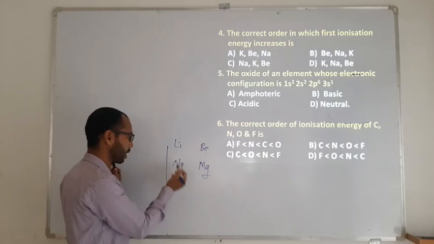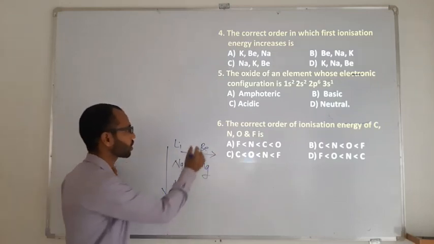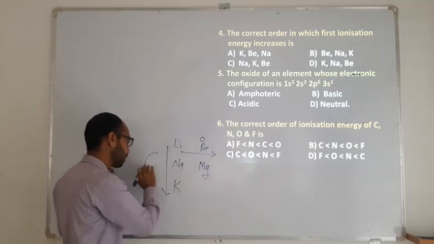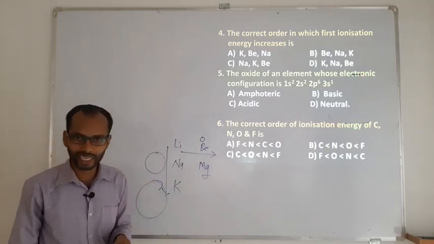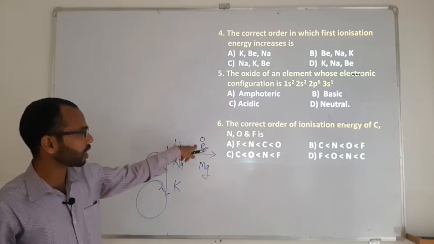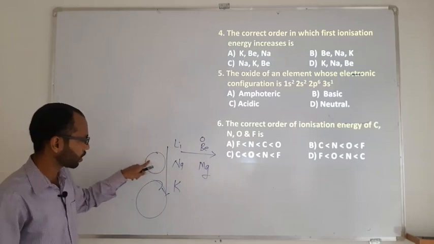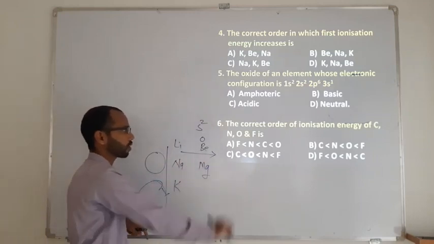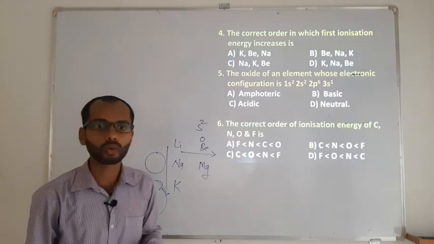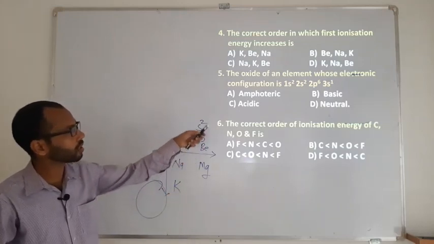Sodium and potassium are large in size, and along the period beryllium is small in size. As beryllium is smaller, its ionization energy should definitely be higher than that of sodium and potassium. Also, beryllium has outer electron configuration s2, so it will not give up an electron easily. Therefore beryllium has the highest one.